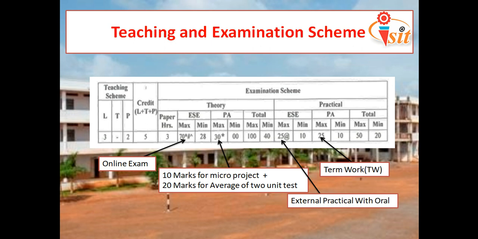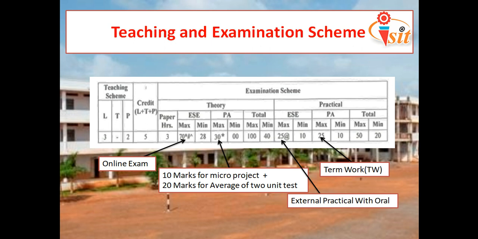Second, we have PA, that is progressive assessment throughout the semester. It is for 30 marks. That 30 is divided again into two parts: 10 marks for the micro project and 20 marks for the average of 2 unit tests.